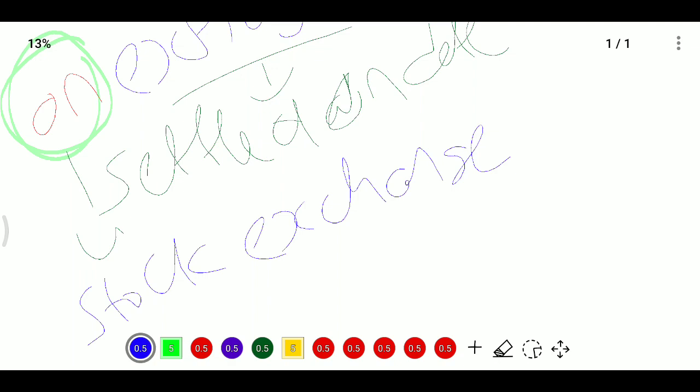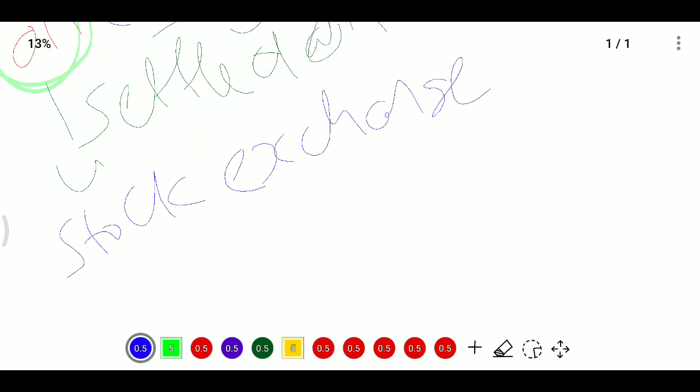If the margin amount is 20%, how does the stock exchange collect the remaining 80%? Here is the concept. If you have purchased the future at 100 rupees per share, and the share price falls by more than 20%, say the value was 1 lakh and they have collected 20,000.